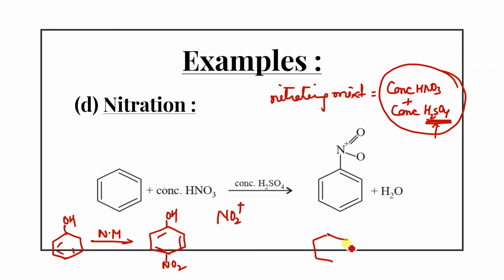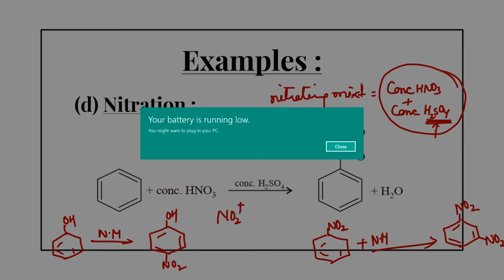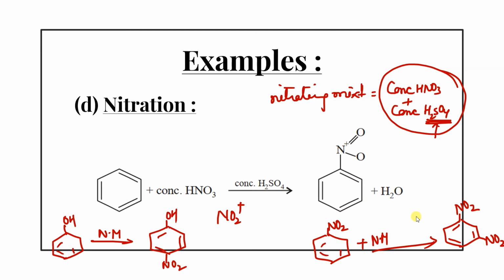Suppose that this is NO2 over here already, and then it is reacting with nitrating mixture. You are not supposed to write NM only. You have to write conc HNO3 and conc H2SO4. So if nitrating mixture is going to react on this, then this NO2 group will attach to which position? It will attach to meta position. Why? Because NO2 is electron withdrawing group. That means it is the meta directing group. So did you get that, beta? ये समझ में आई बात? Okay, so is it clear? Now यहाँ से we can do some questions.